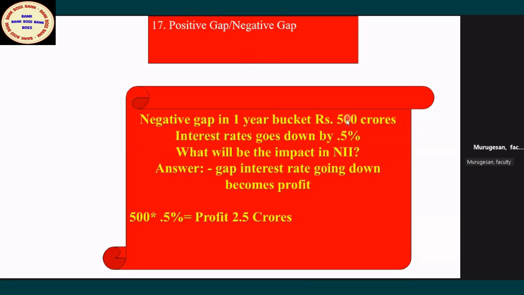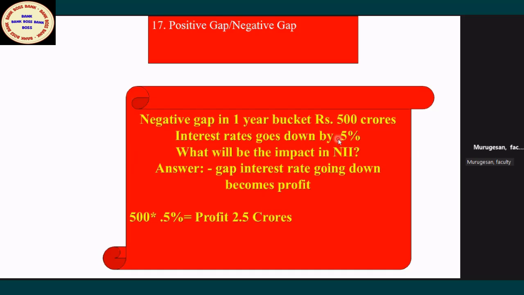Then the fourth possible situation is negative gap 500 crore, but now interest rates are going down by 0.5% or 50 points. Either they will use the word 50 points or they will use the word 0.5 percent. Now, what will be the impact in the NII? Now, it's a negative gap. You have to arrange 500 crore. But luckily, now the interest rates are going down. So you can get those funds at a lower interest. Because interest is going down, indirectly it becomes a profit.